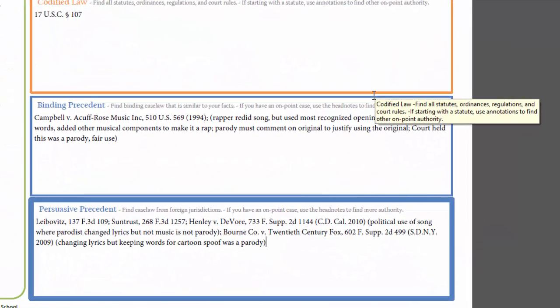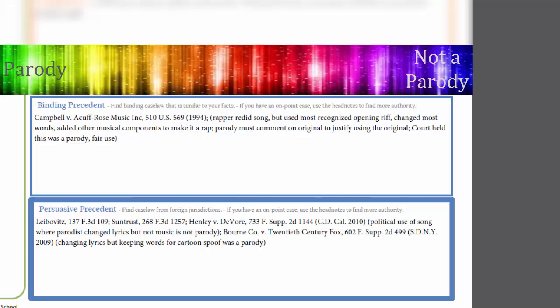So our haul from this treatise is that we now know that Campbell is the main case, so we'll spend more time on that a little bit later. And we also added Henley and Bourne, which are both only persuasive authority, but they help us understand where our case fits. I'm seeing a spectrum here from what is to is not a parody. Campbell and Bourne are examples of a parody, and then what happened in Henley, or the song in Henley, is not a parody.